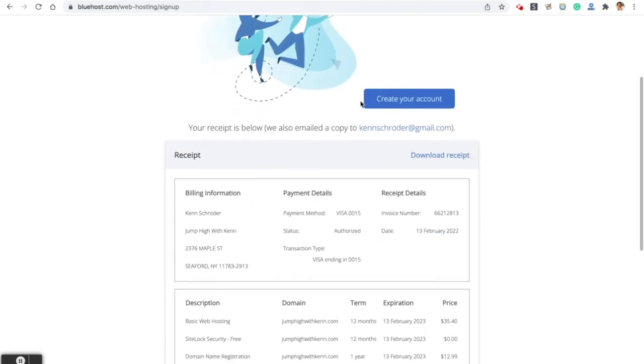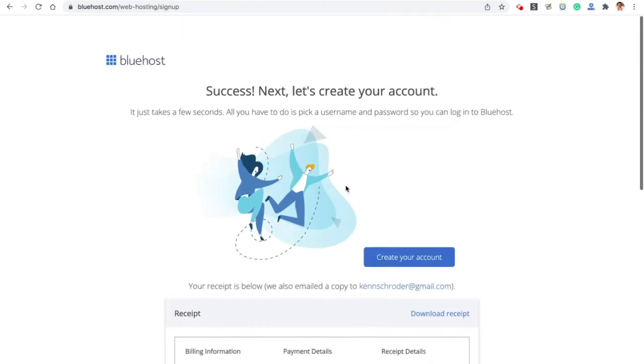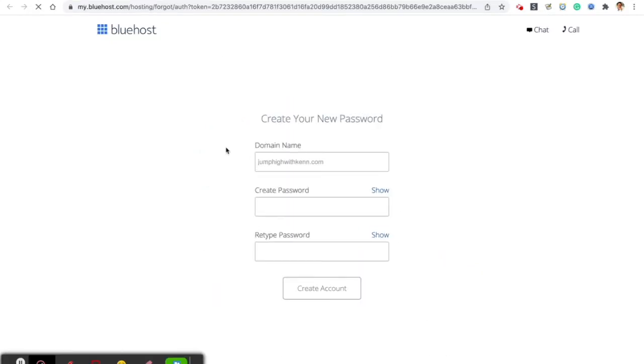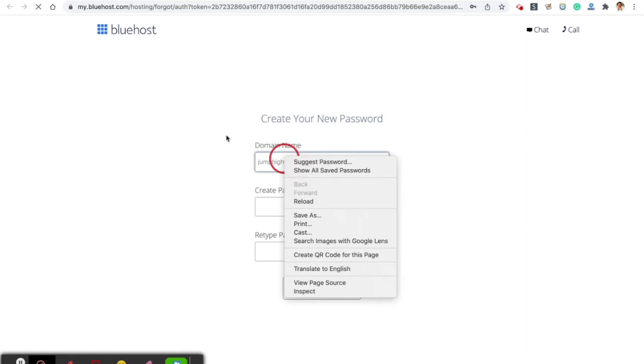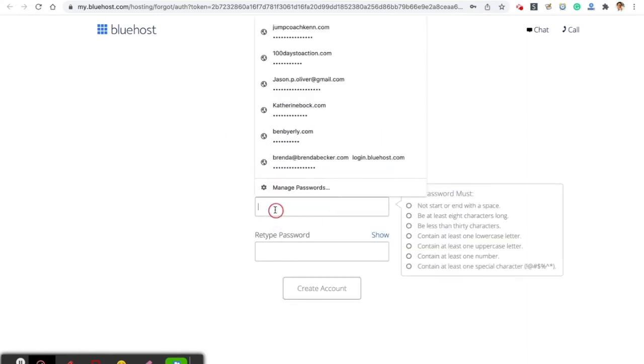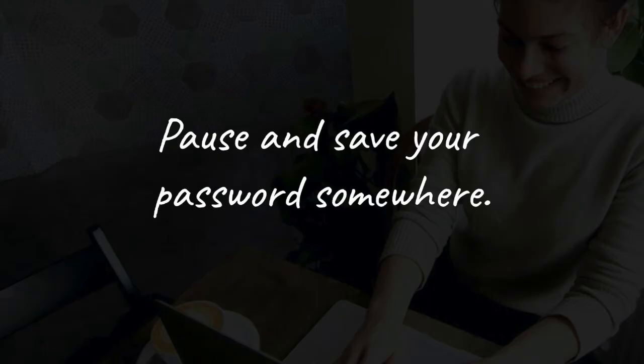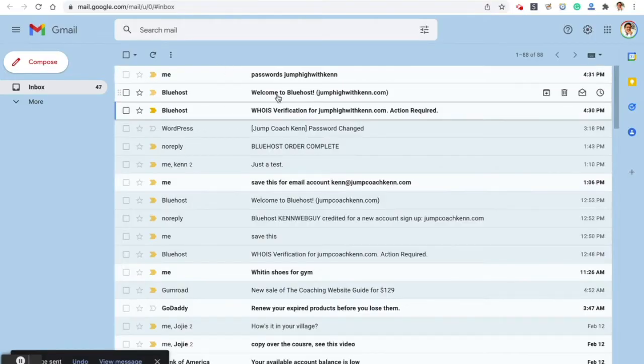Okay, so now we've purchased the domain name and hosting. Let's go create our account. Here's some details down below. Good by me. Create my account. They're going to get some basic information out of us. Oh, domain name is, yep, it's there. We've already chosen that. Let's create a password. By the way, you'll get an email from Bluehost. I think we need to confirm our email address.